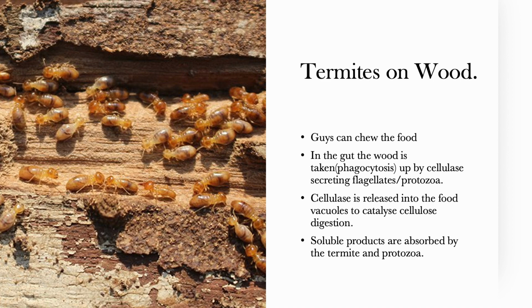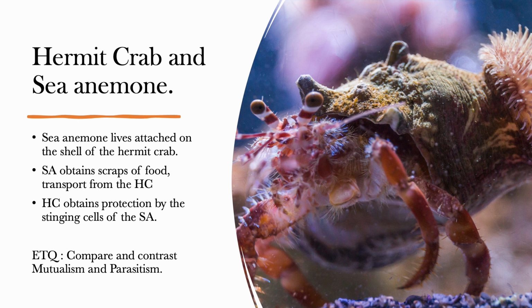Some of the soluble products of digestion, such as glucose, are absorbed into the surrounding cytoplasm of the flagellates, while some diffuse out of the protozoa and are then absorbed by the termite. So it's a shared relationship. The protozoans or the flagellates benefit by getting food and shelter and transport and all those things, and then the termites, on the other hand, benefit by being able to digest the food they eat. Why they eat wood, I would never know, but that's the decision they have made. They will have to live with it.